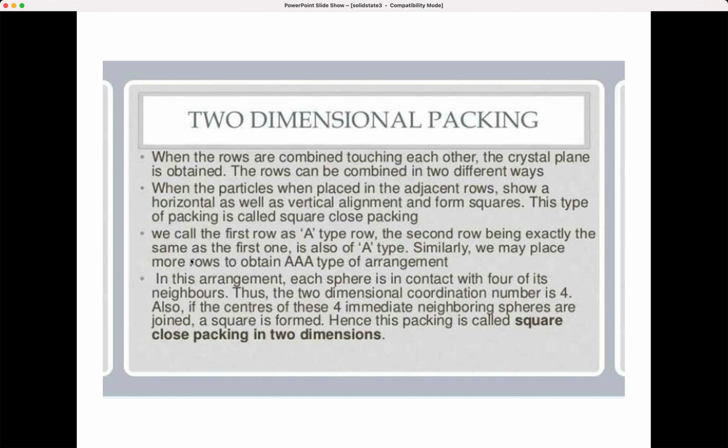So it just looks like a square, and we call the first row an A type row. The second row, being exactly the same as the first one, is also of A type, and we can also place more rows to obtain the A type arrangement. In this arrangement, each sphere will be in contact with 4 of its neighbors. So the 2-dimensional coordination number will be 4, and if the centers of these 4 immediate neighboring spheres are joined, you get a square. So we call this square close packing in 2 dimensions.